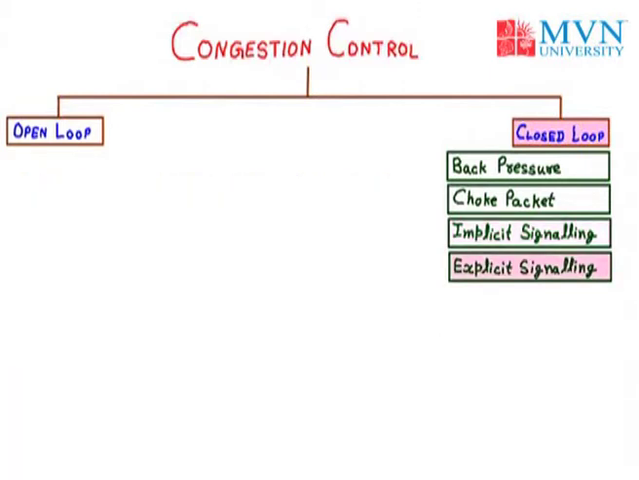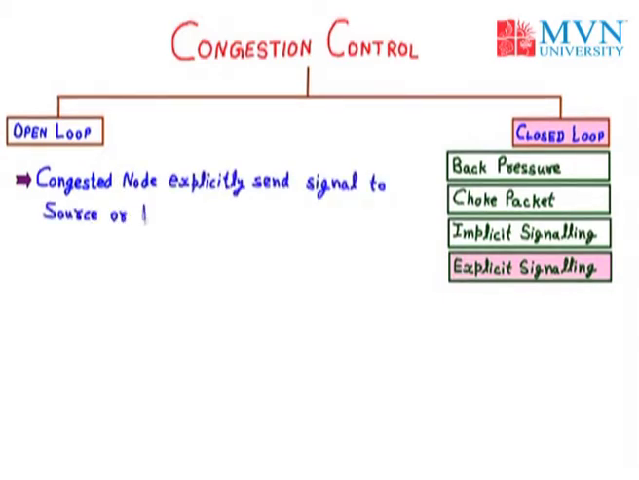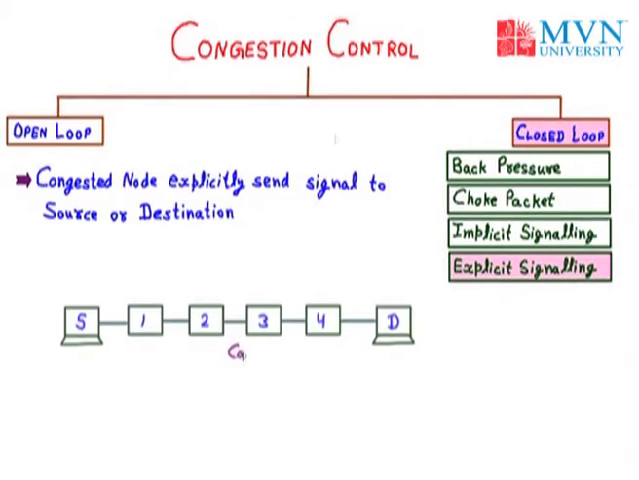Now we will discuss the explicit signaling. In the explicit signaling, the congested node explicitly sends a signal to the source or destination. So to understand explicit signaling, let us take the example of the previous diagram. Now suppose node number 3 is congested. So it will send an explicit message to the source or the destination.